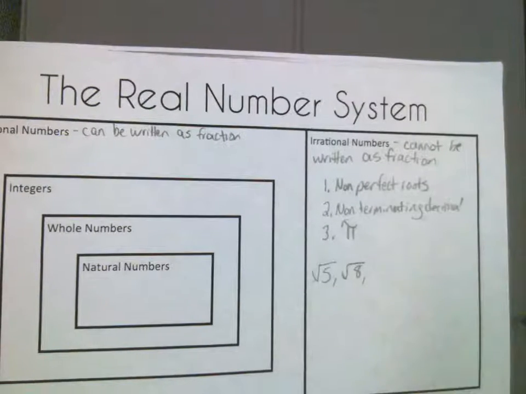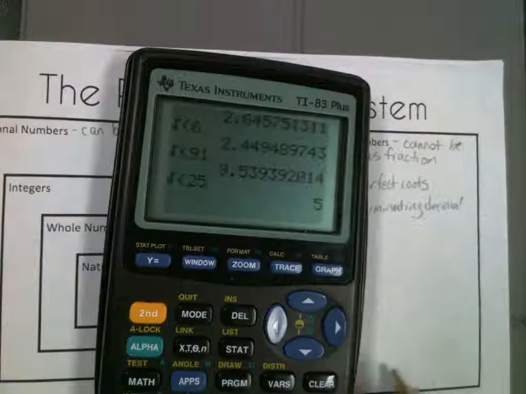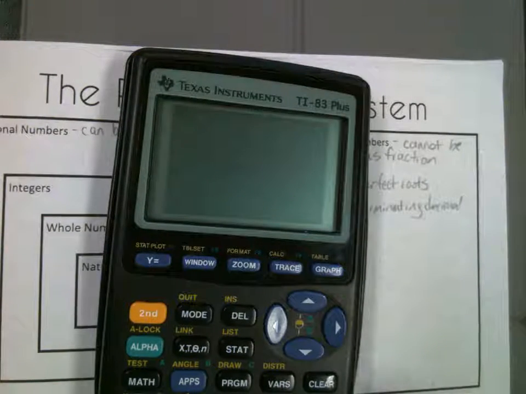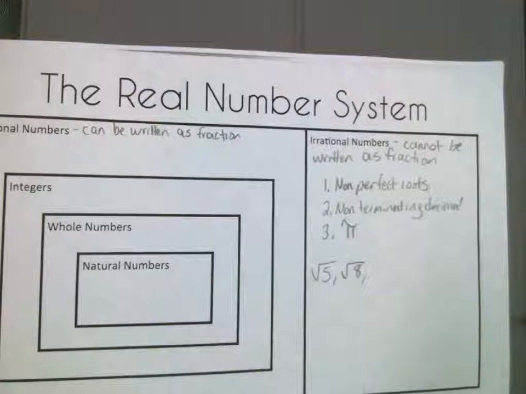Perfect square root. Somebody already said that one. Square root of 9. Type that in. What's the square root of 9? Come on. What number can be multiplied times itself to give you 9? 3. 3 times 3 is 9. That's a perfect square root.